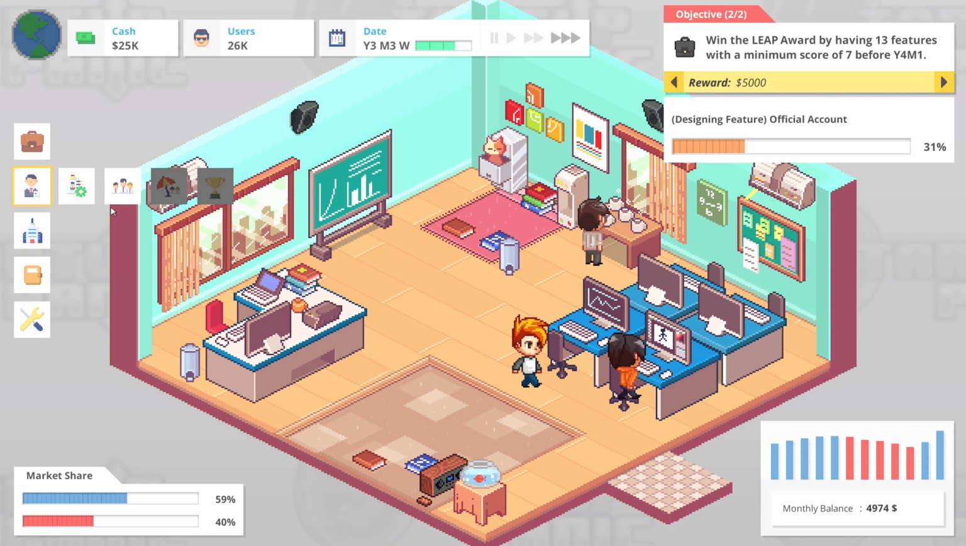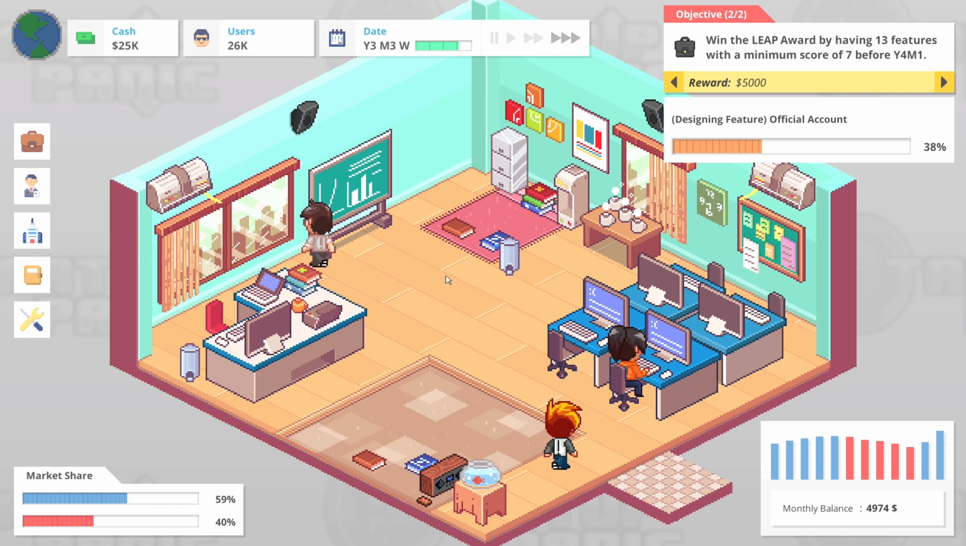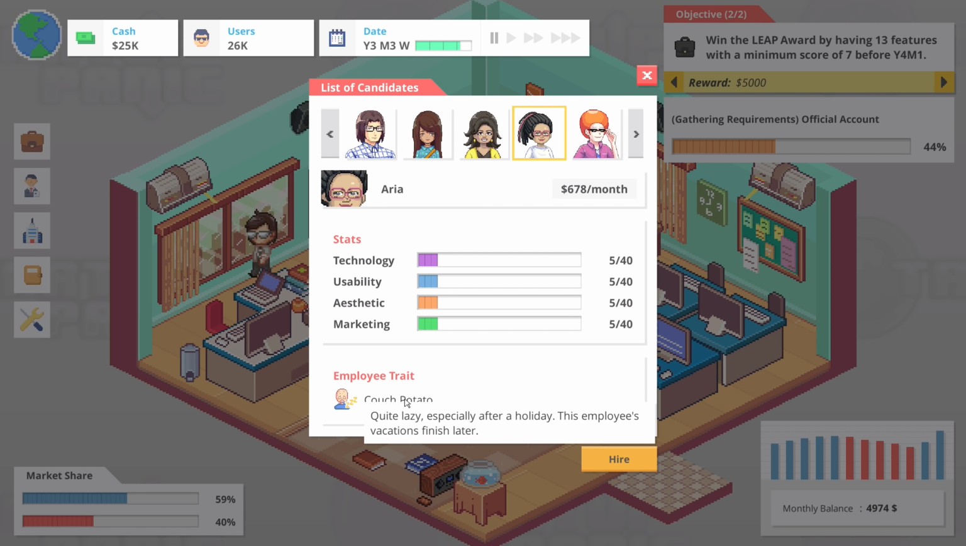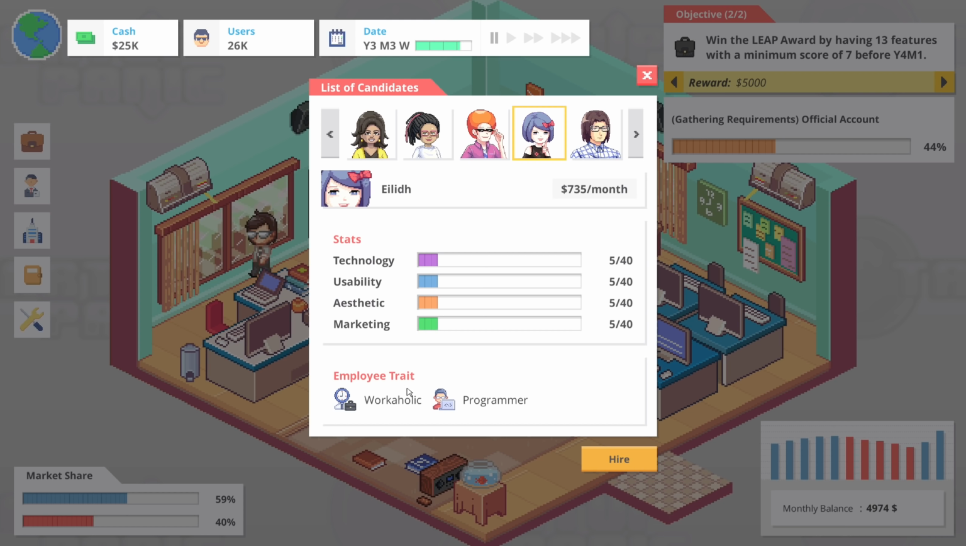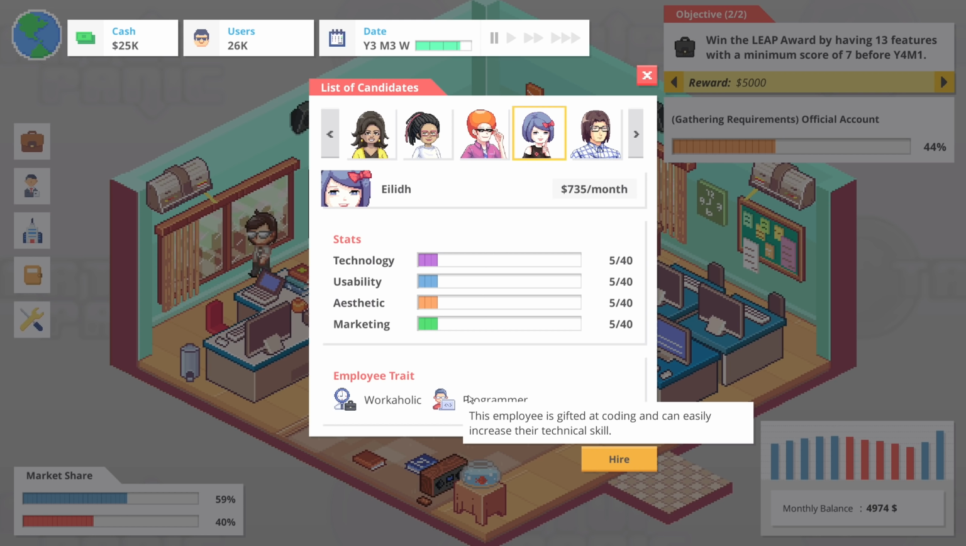And to be honest, I'm also thinking I want to hire another employee. I'm thinking 4 employees is going to mean that we can have, let's see here. You're awkward. Your marketing skill will always be 0. Okay. You're math proof, so you can't do technology. You're a couch potato. Your vacations finish later. You're quite expensive, but your marketing's very good and your technology is very good. You're 5s across the board. You're a workaholic. You're not happy doing nothing, and you are a programmer.